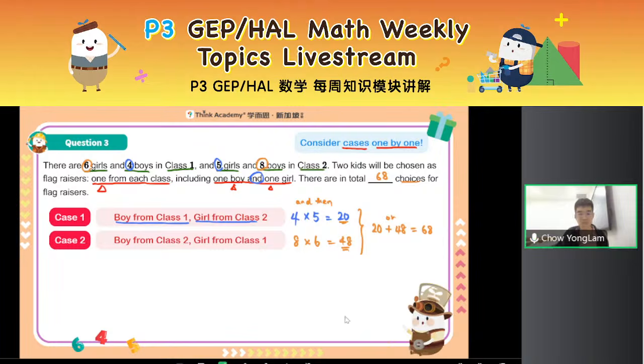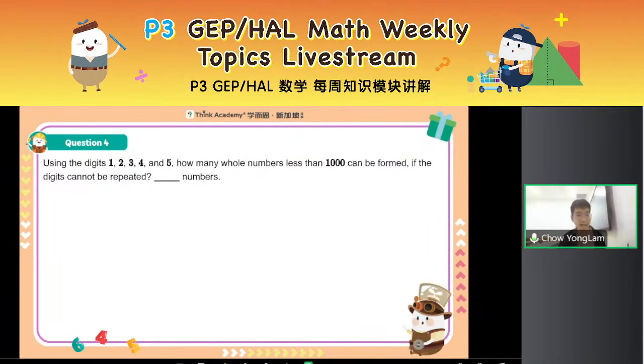If it's "or," you don't need to choose from both cases. You just choose one out of them. Use the addition principle, and then use multiplication or use addition. Just like what we are going to do in question 4. It's again a hybrid of addition and multiplication principle.